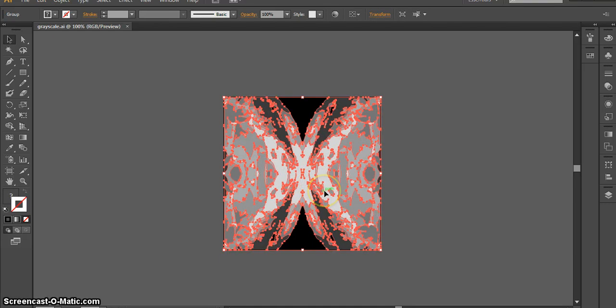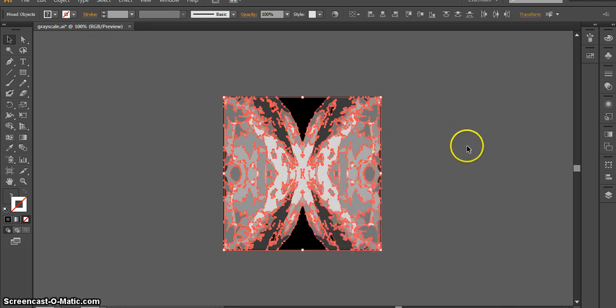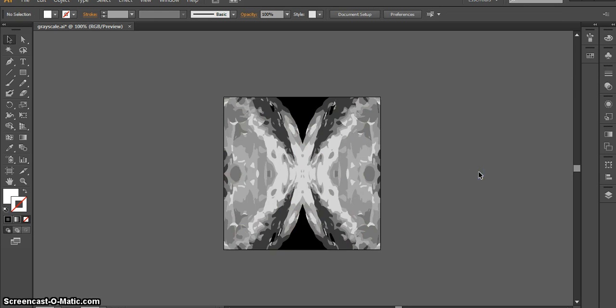Now to move on to do live color, what we need to do is separate these grays. So we are going to right click and choose Ungroup. This is something you need to be careful about, because when you click off, click in the gray space to deselect and click on, it's going to select one shape at a time. Don't do this, but you can accidentally move a shape. So you don't want to do that. You want to just be careful and just gently click.